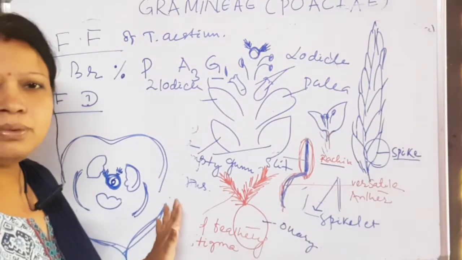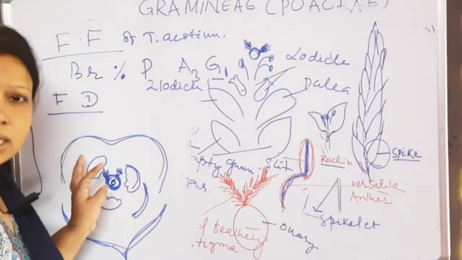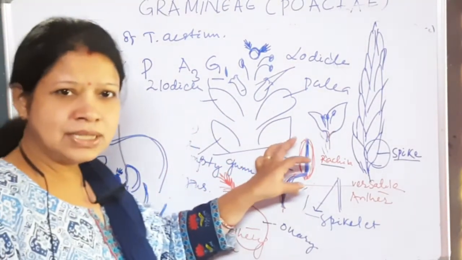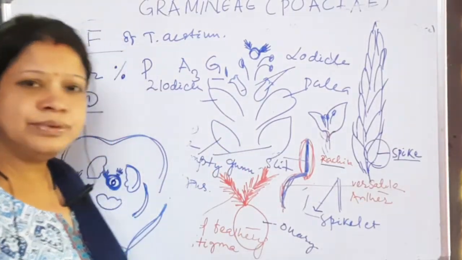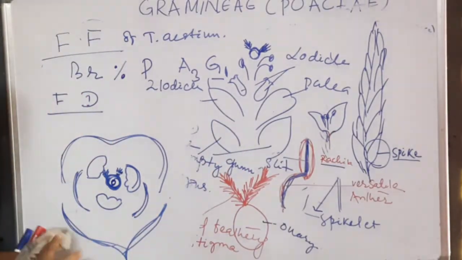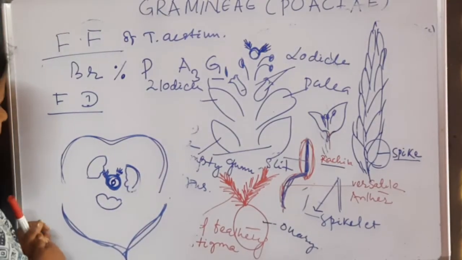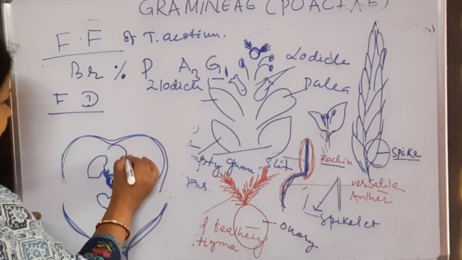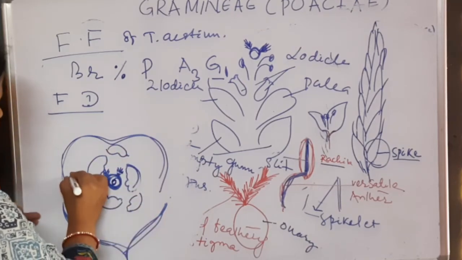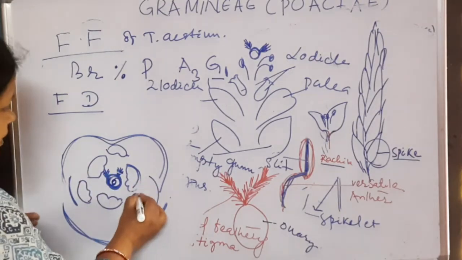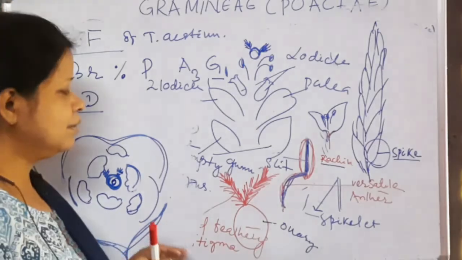This is a bisexual flower. So both androecium and gynoecium or the TS of ovary are present together, and in unisexual flowers only the stamens are present, and in case of rice the number of stamens is 6. So they are arranged in 2 rings. So this is another ring of stamens. Number of stamens, this is the lodicule, and this is the number of stamens 6. So likewise there is a difference in the floral diagram.